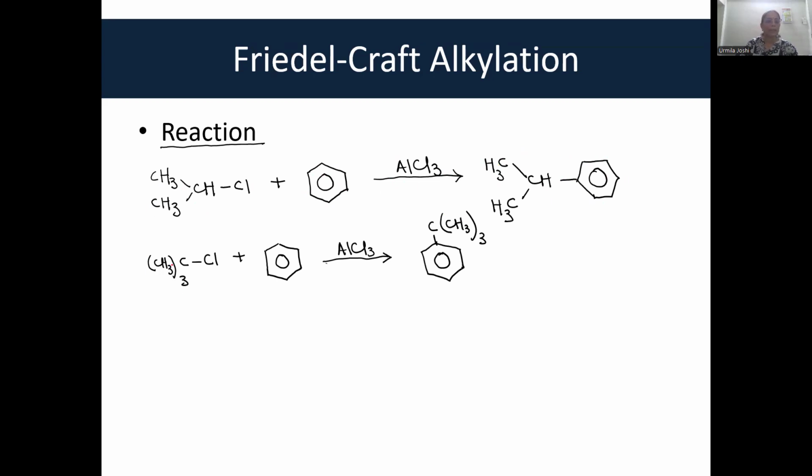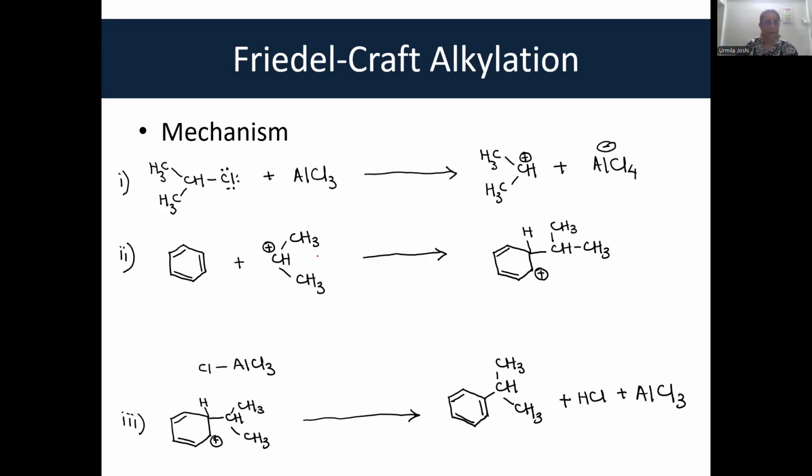If tertiary butyl chloride reacts with benzene in presence of AlCl3, the product formed is tertiary butyl benzene. So essentially, in Friedel-Crafts alkylation reaction, an alkyl chain is attached to aromatic nucleus.